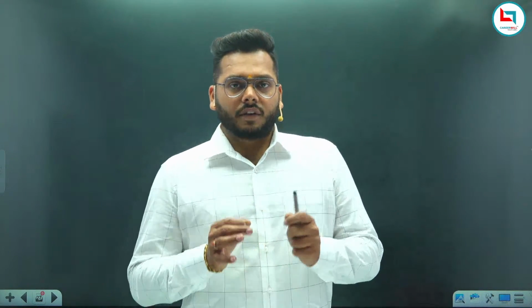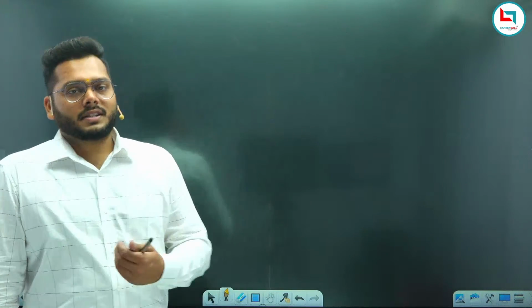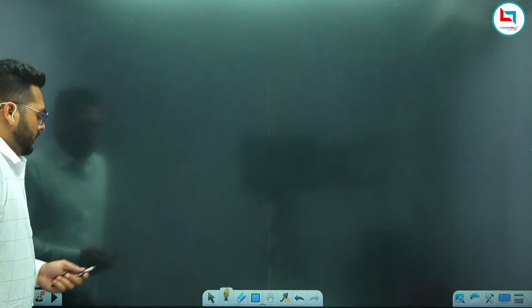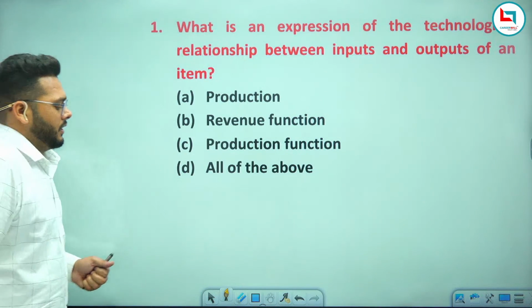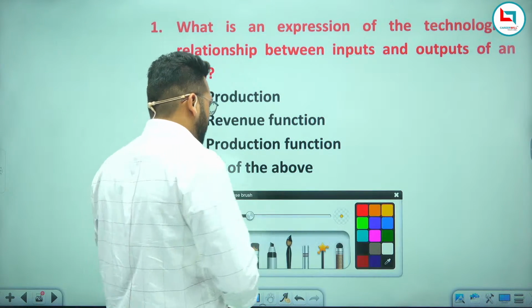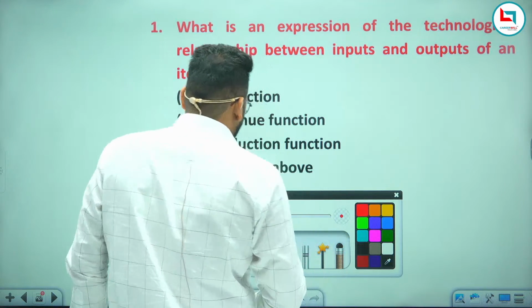In this session we'll discuss some major questions that have already been asked in SSC examinations or might be asked in your SSC exams. These questions will be mostly related to the production function. We have already discussed the major concepts, but we'll still try to understand them. Now, first of all, the first question on your screen: